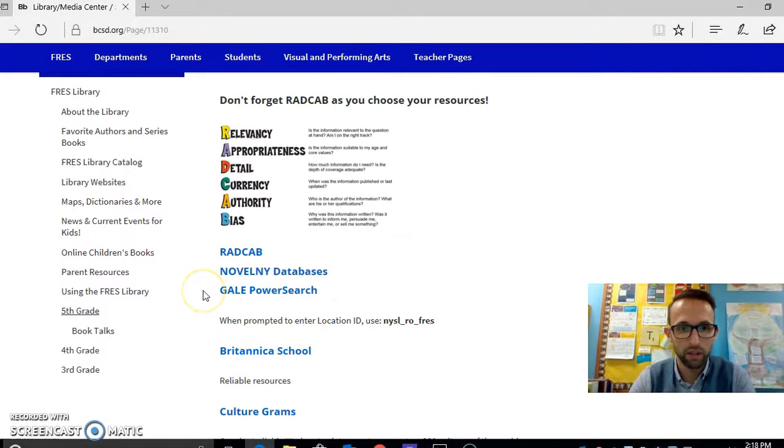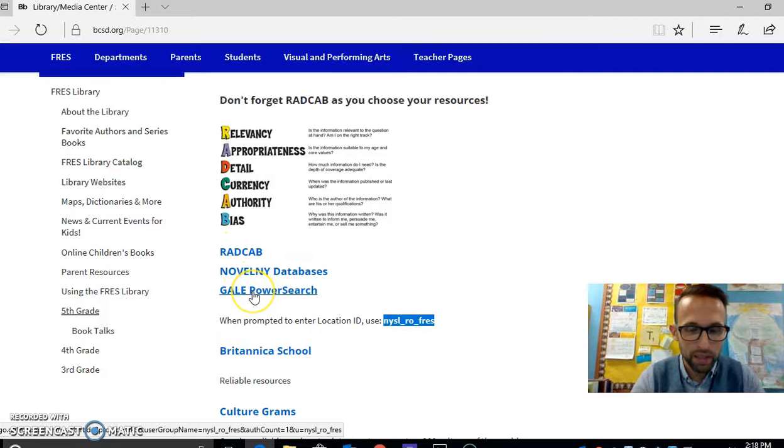One of the things that I just looked into was the galepowersearch, and that is a search that will look through those databases that I showed you. I sort of showed you a list very quickly. There were a bunch of tiny font URLs, and I was saying it's kind of challenging to get through those. This is a link to a search that will search all of those databases. And it may ask you for a location ID. If so, you use this right here, and I'm going to copy it by highlighting it and pressing Control-C, and then I can paste it later if I need to.